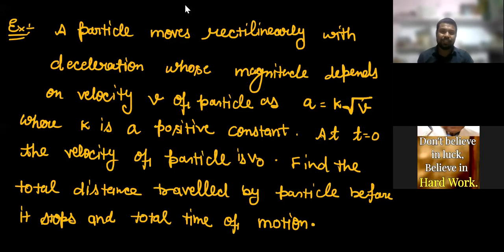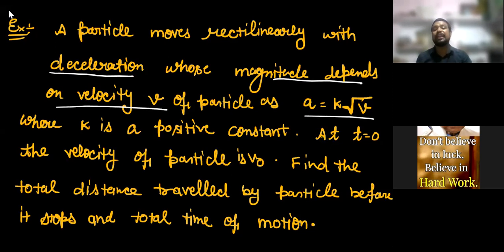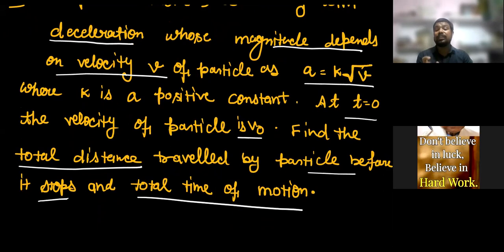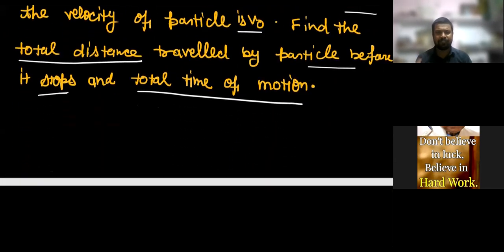So let us see this question. A particle moves rectilinearly with a deceleration. First of all, here this is a deceleration. What is the magnitude of deceleration? The magnitude of deceleration depends on the velocity as k root v. At t equal to 0, initial velocity of the particle is v naught. So the question asks how much total distance it covers when it stops, and also the total time. Let us see, my dear friends.